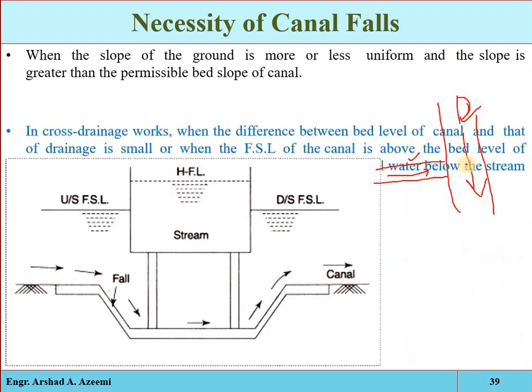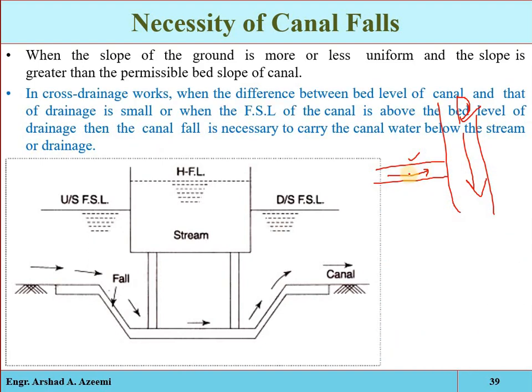But if the full supply level of the irrigation canal is a little bit above the bed elevation of the drainage, then we have to provide a drop structure, meaning the canal will be siphoned below the drains. Here we will have to provide a drop structure to reduce the elevation of the full supply level, then pass it under the natural drain, and again raise it to its required downstream bed level. So here again a fall structure will be required.